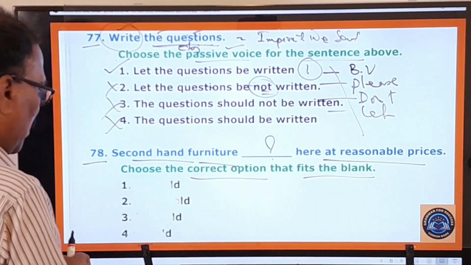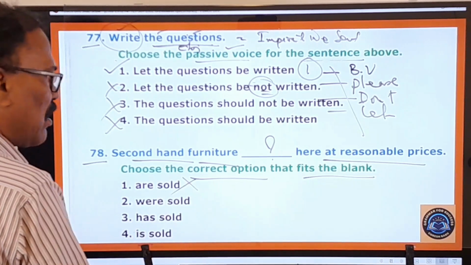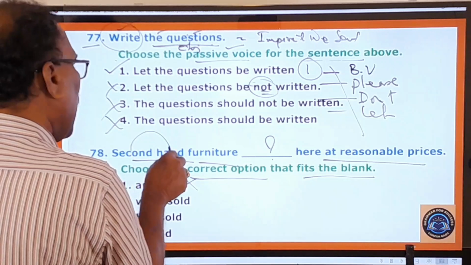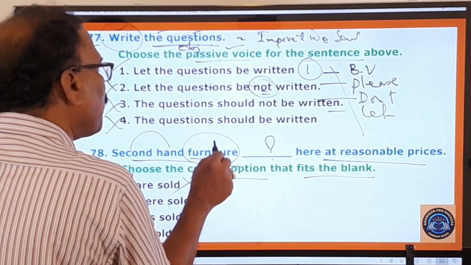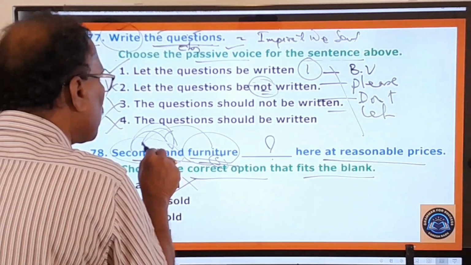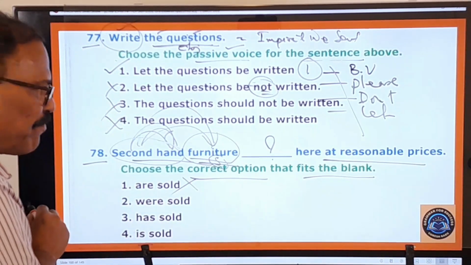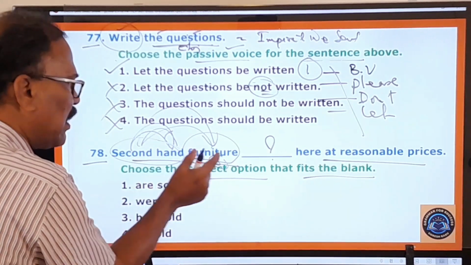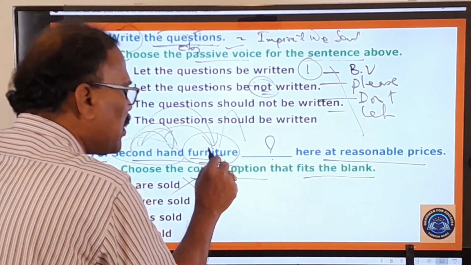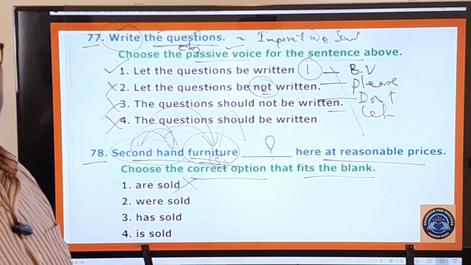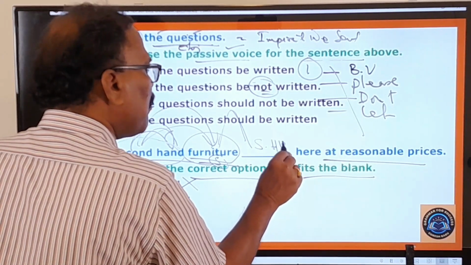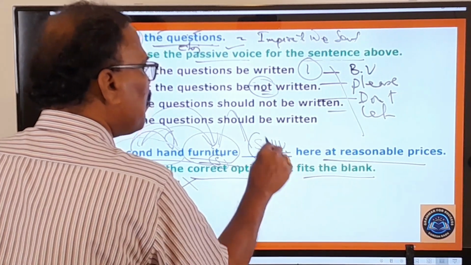What are the options given here? Are sold? No, you don't say are sold, because here you pay attention, what is the subject used here? Second hand furniture. Furniture is the subject. And this is first hand or second hand, all second hand. These two words are just describing this furniture. So actually this furniture is the subject. You know very well, this furniture is by birth a singular word, and therefore it always takes beside it a singular helping verb or a singular main verb.